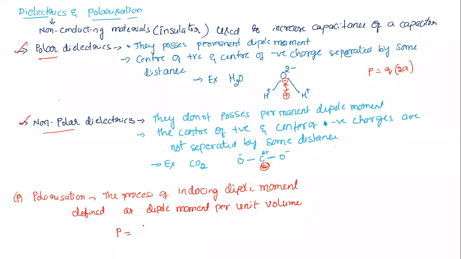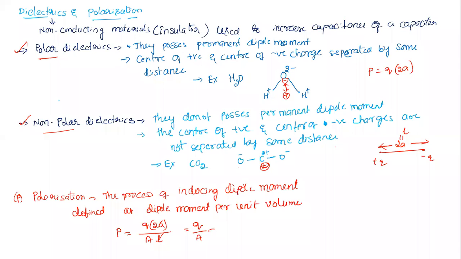What is the formula for dipole moment? Charge multiplied by distance between them, divided by volume. I'm going to write that as area into length. Length means what here? 2A, right? So if I take one charge plus Q and charge minus Q, the separation is 2A, which is nothing but the length L. So 2A and L cancel, and it becomes charge per unit area.